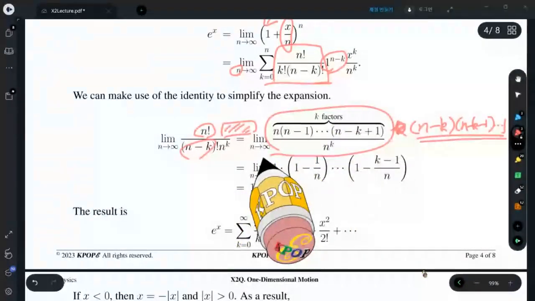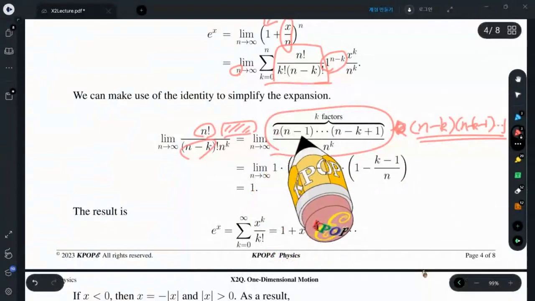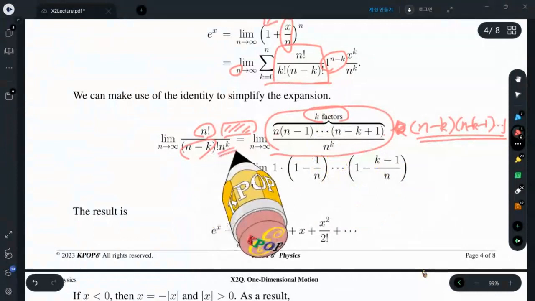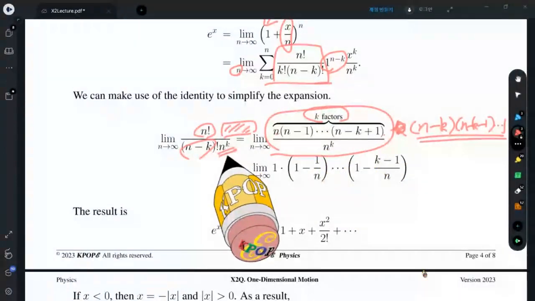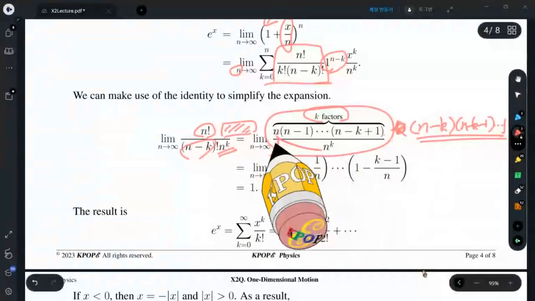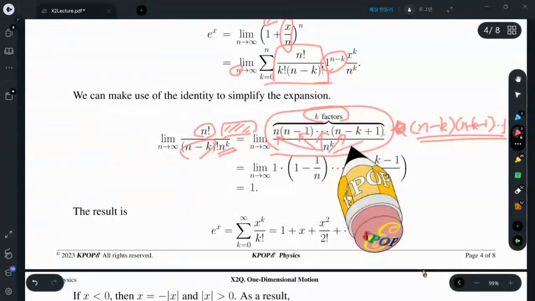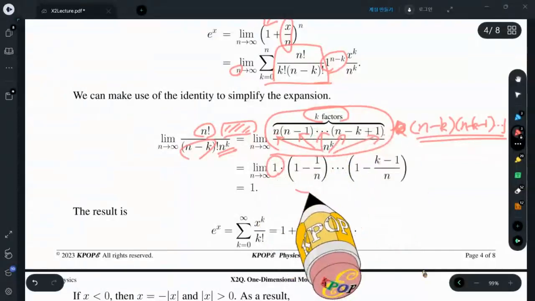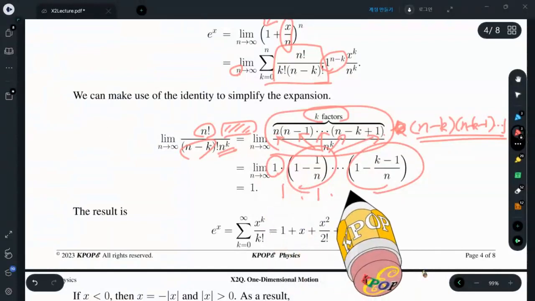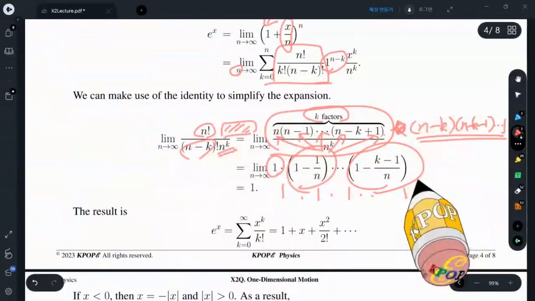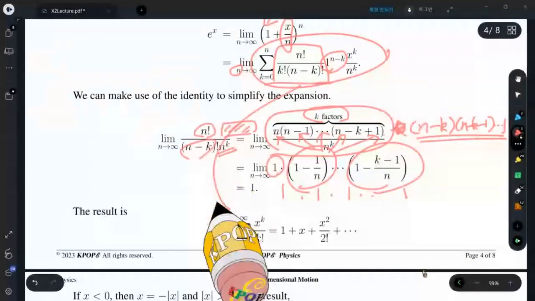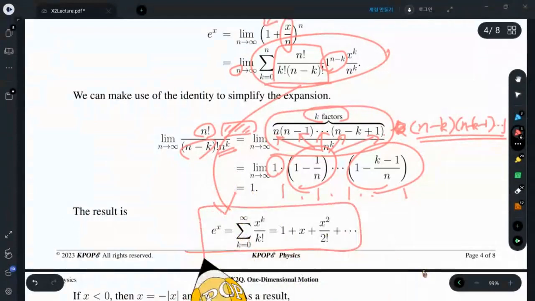So we end up with n minus 1 to n minus k plus 1, which are k factors. If I divide this by n to the kth power, each factor of n is distributed in every factor, and we find that everything is 1 times 1 times 1 times 1. So this value is exactly 1. As a result, this expansion is clearly simplified into this form.